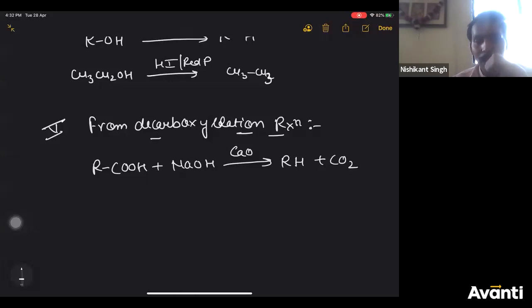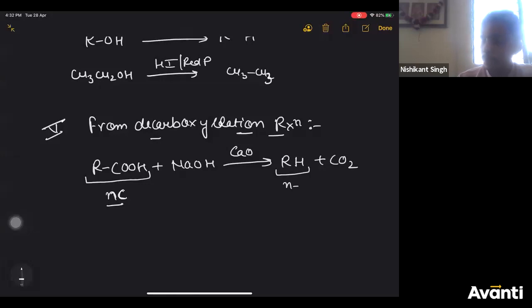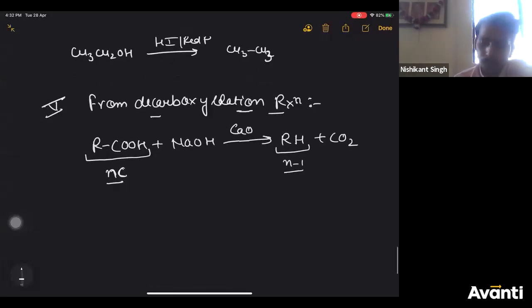CO2 gas will be released. Important thing here is if you have n carbon here, let's say 2 carbon, your alkane will always have n minus 1 carbon. That means if you take 2 carbon carboxylic acid, your alkane will have 1 carbon. That means ethanoic acid will give you methane, propanoic acid will give you ethane, right?